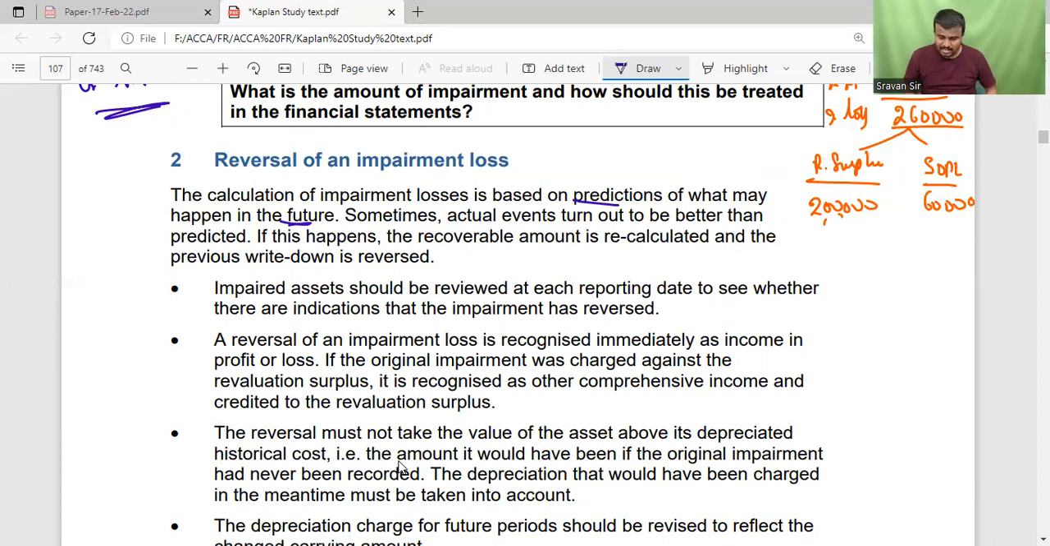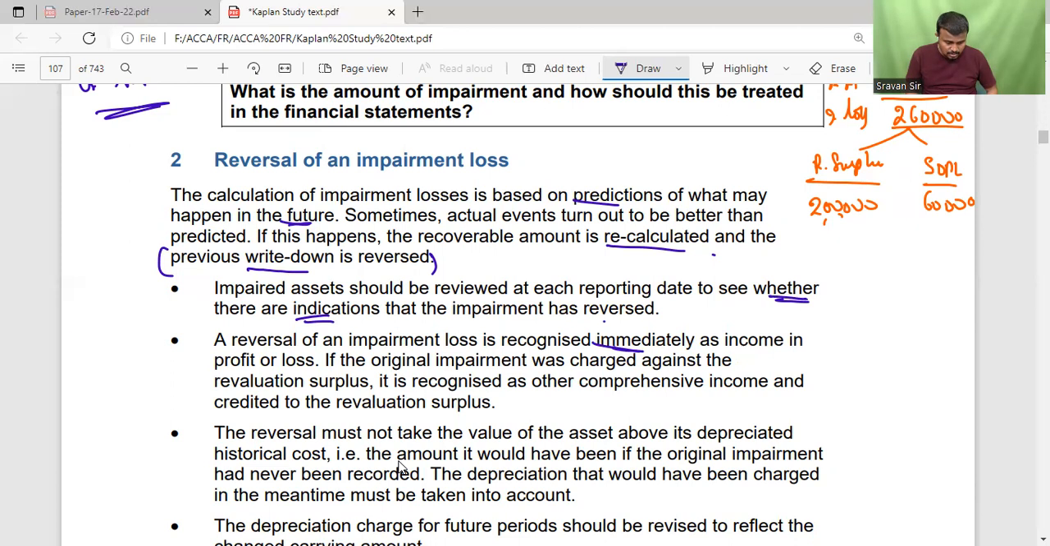So if this happens, the recoverable amount is recalculated and the previous write-down is reversed. So remember, the reversal of the impairment loss is possible only if impairment loss was recognized in the previous period. For example, if previously no impairment test was conducted, then at present reversal is not possible. Impaired assets should be reviewed at each reporting date to see whether there is an indication that impairment has reversed. A reversal of impairment loss is recognized immediately as income in the profit and loss.